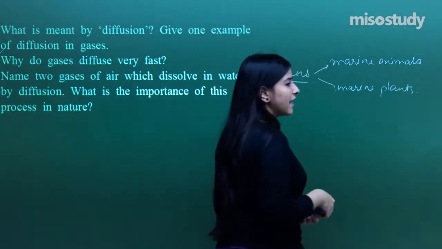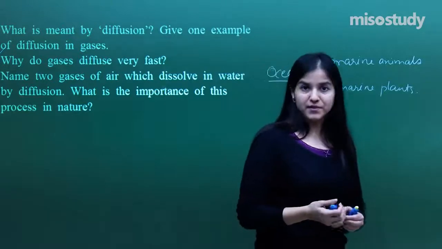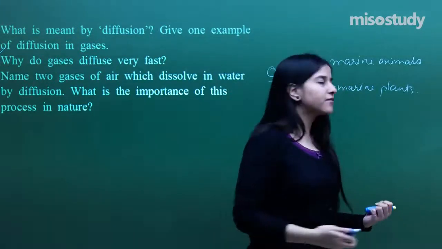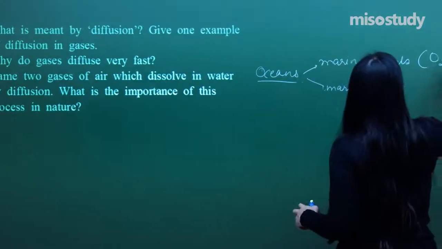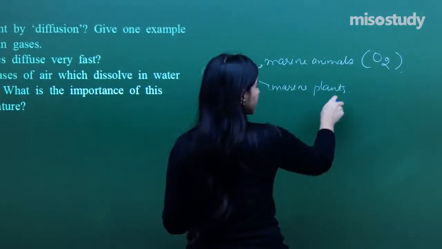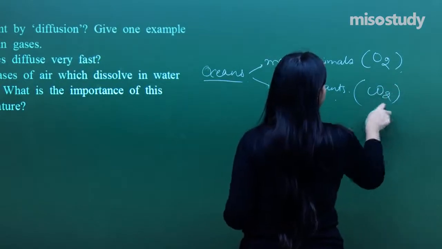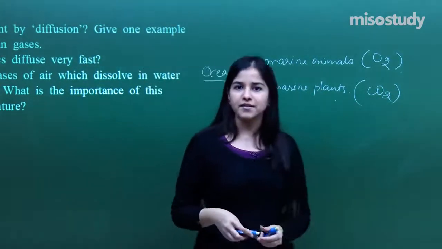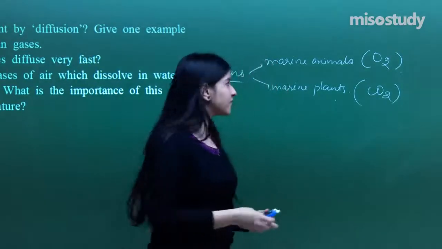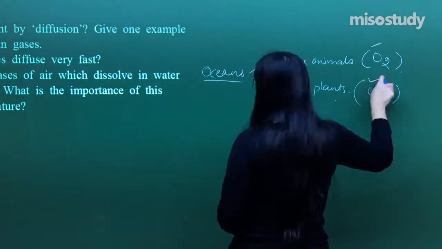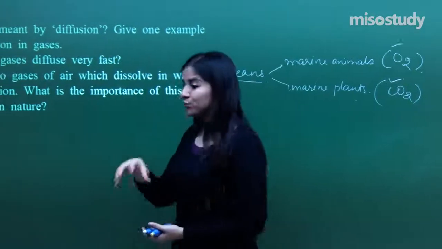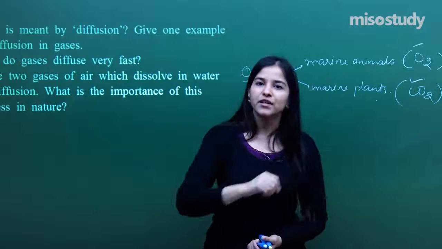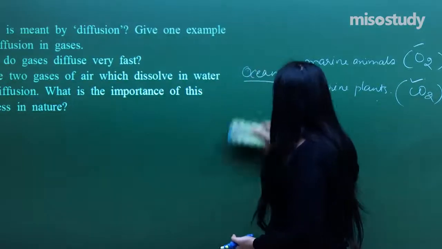So the animals, like the terrestrial animals, land animals, or us, require oxygen for our survival. They also need dissolved oxygen from the water. And the plants, just like plants over here on the land, the marine plants require carbon dioxide for their survival. So these are the 2 gases which are actually dissolved, diffused in the water, so that they get provided to the required species over there.